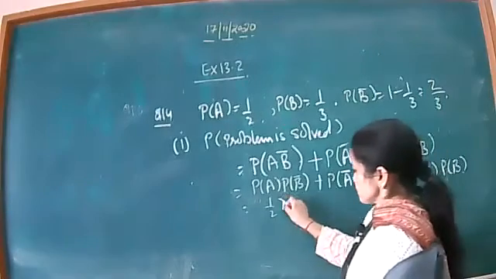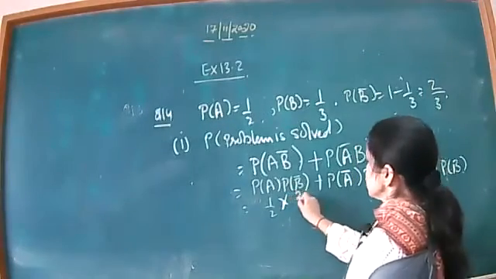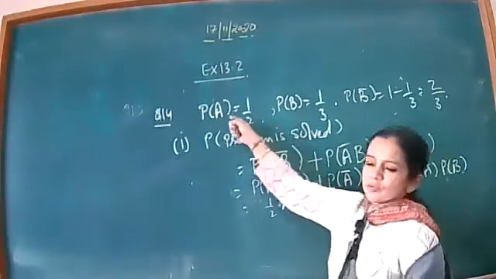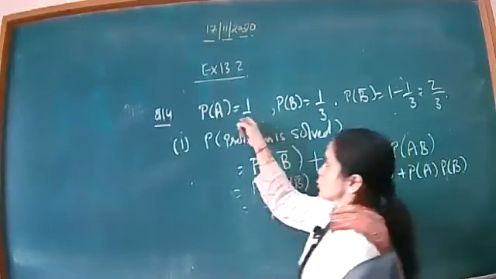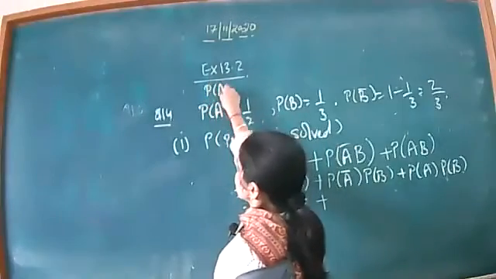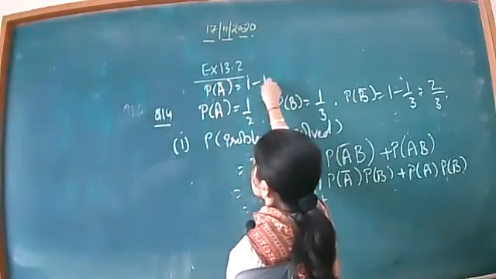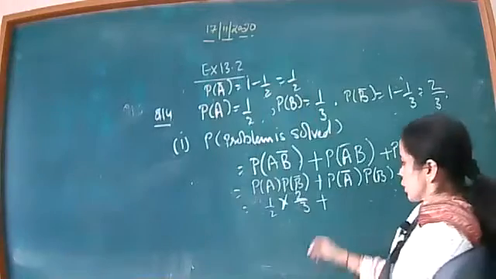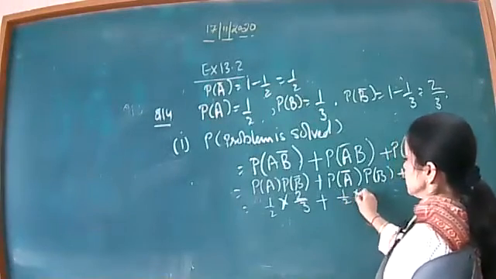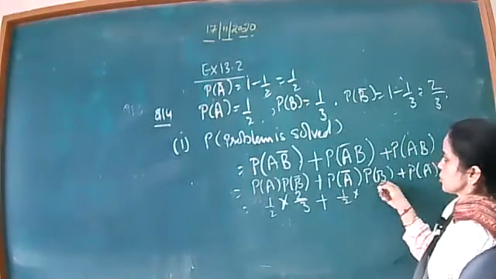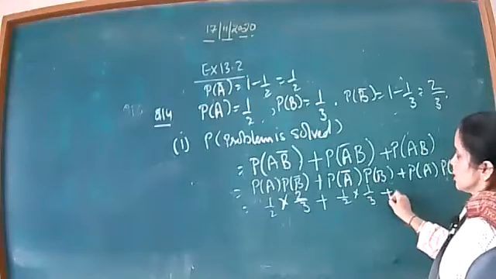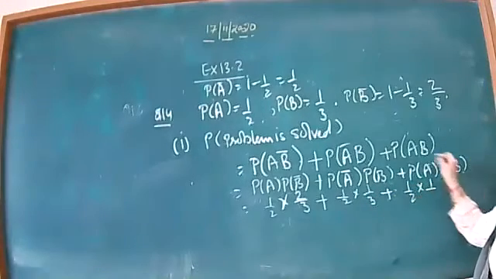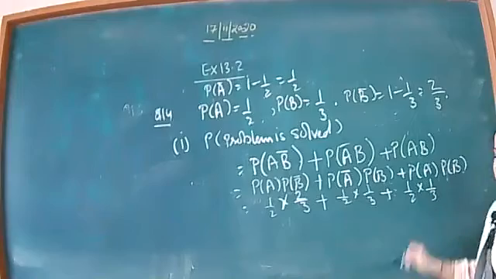Now beta, what you have to put here is 2 by 3 plus not A. Obviously, probability of A is 1 by 2, so probability of not A is 1 minus 1 by 2, that is 1 by 2. Now you can substitute the value here, that is 1 by 2, then probability of B 1 by 3, plus probability of A is 1 by 2, probability of B is 1 by 3.